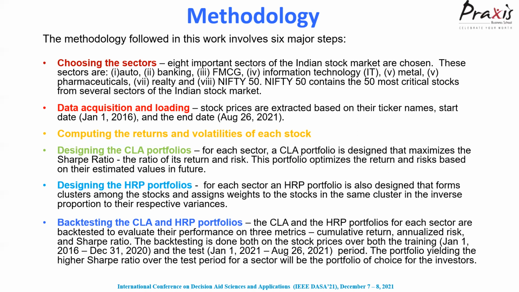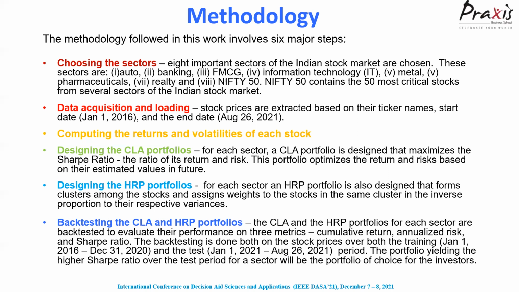Based on the historical prices, the historical returns and volatilities of all these stocks were computed. And based on those historical returns and volatilities, annual return and volatilities, we first designed the CLA portfolios, that is nothing but the mean variance portfolios of Markowitz.